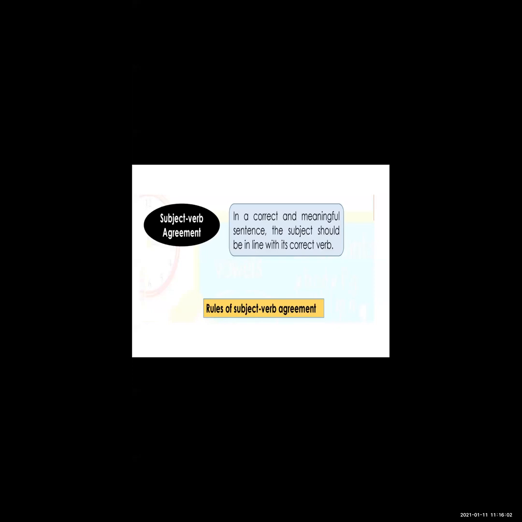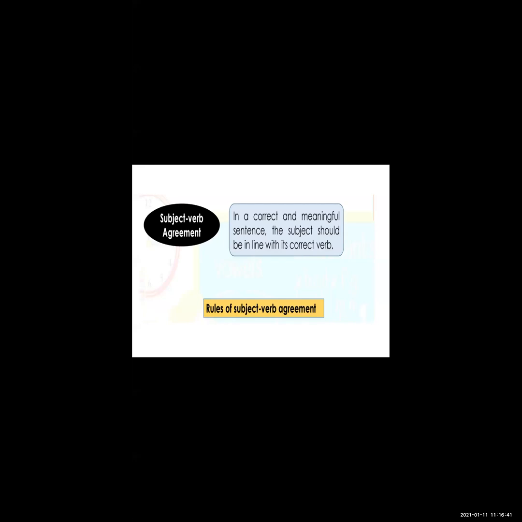Today we are going to learn about subject verb agreement. In a correct and meaningful sentence, the subject should be in line with its correct verb. If we have to make a meaningful sentence, subject and verb perform a very important role in the sentence. When we have to write a grammatically correct, meaningful sentence, the subject should be in line with its correct verb.